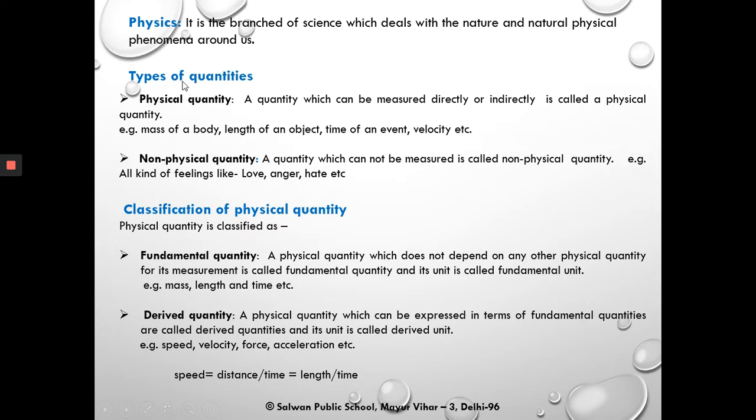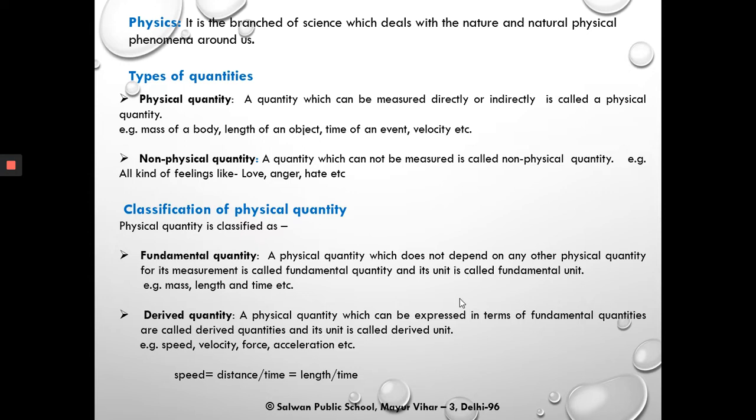So first let us take types of quantity. Types of quantity is divided into two types. One is the physical quantity and another is the non-physical quantity. Physical quantity is the quantity which can be measured directly or indirectly, for example, mass of the body, length of an object or time of an event, etc. And non-physical quantities are the quantities which cannot be measured, for example, all kinds of feelings like love, anger, etc. that we cannot measure. So they are the non-physical quantity.